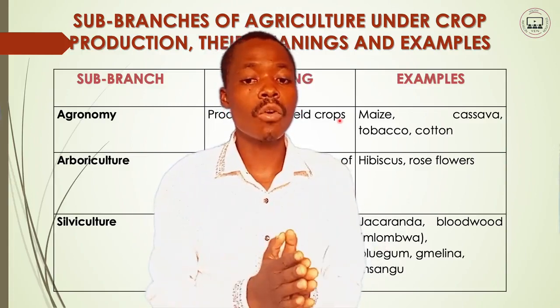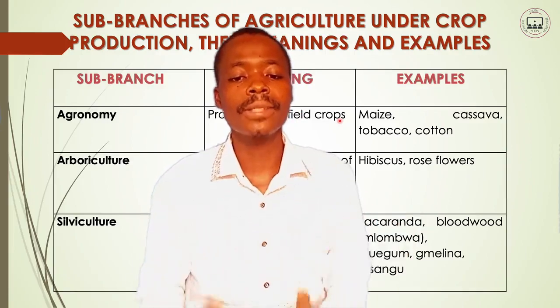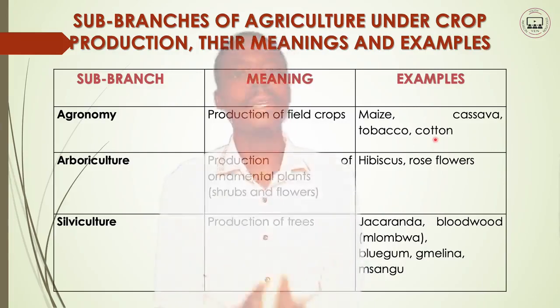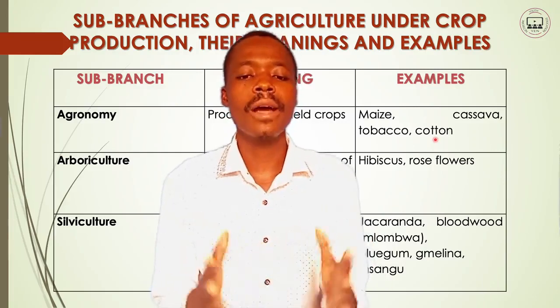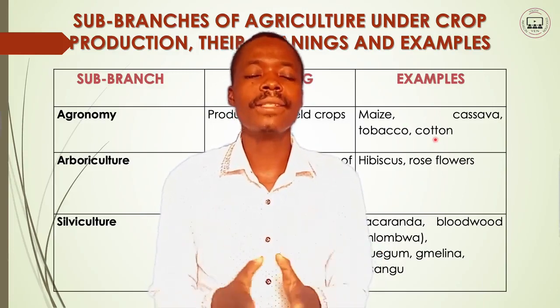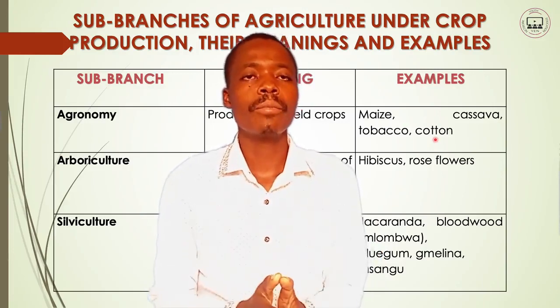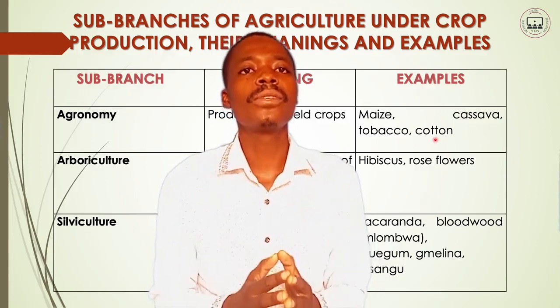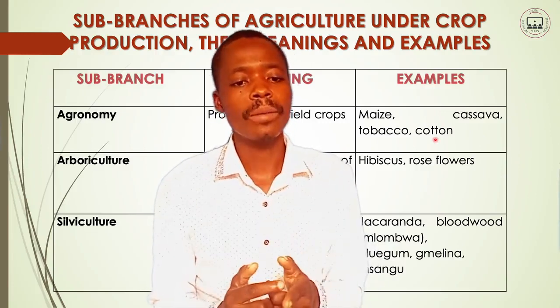In agronomy, we have these as our common examples: maize, cassava, tobacco, and cotton. Here in Malawi, these are produced in large quantities, particularly in the fields. People have fields of these particular crops. So these crops fall under agronomy.